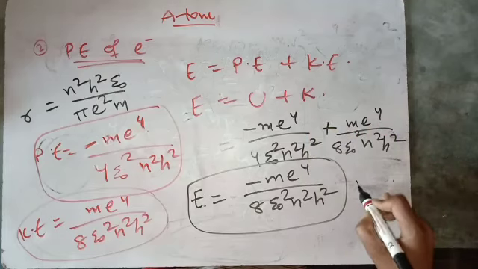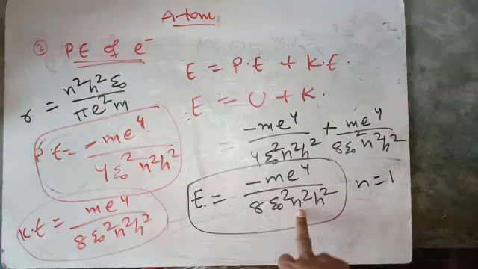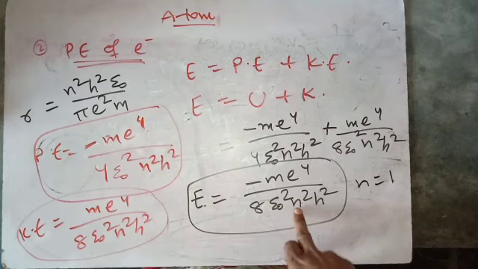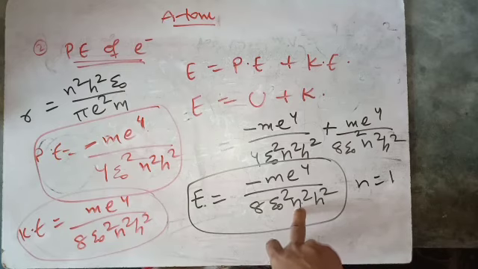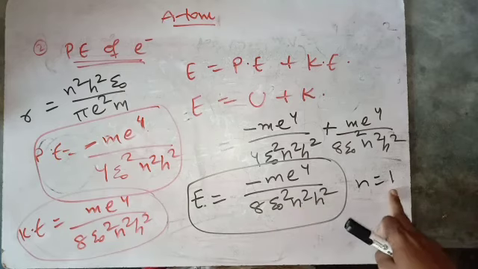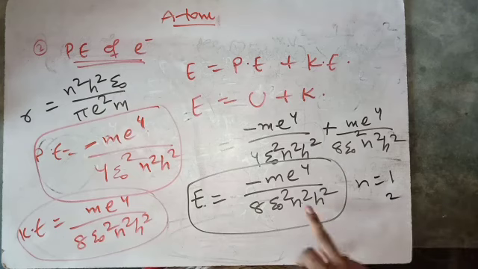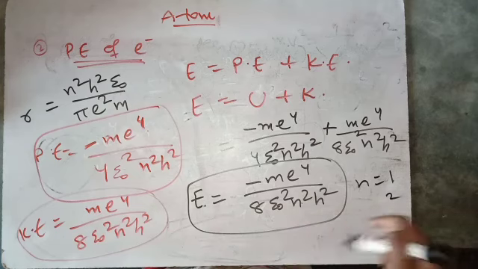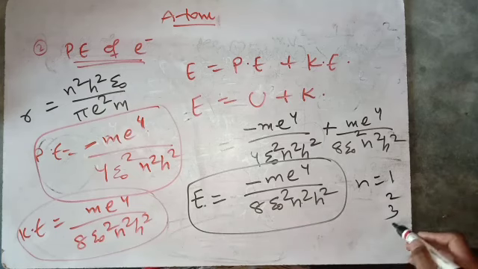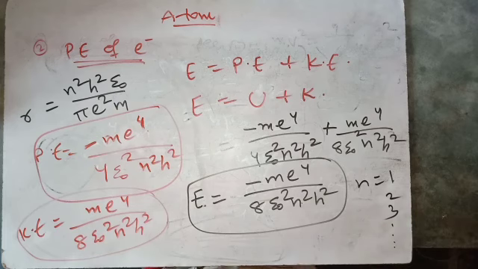If you substitute n equals to 1, here you will have the energy for first orbit, and if you take n equals to 2, you will have the energy for second orbit, 3 for third orbit, and so on.